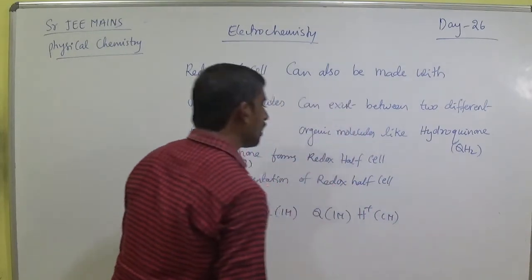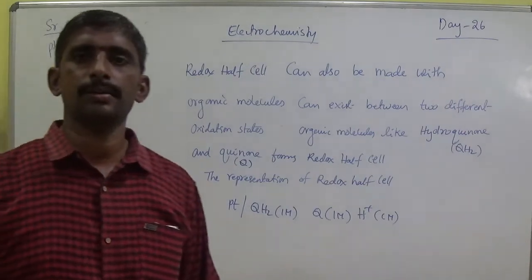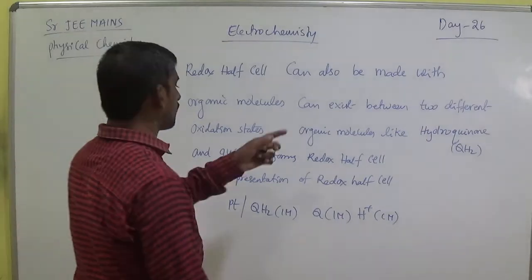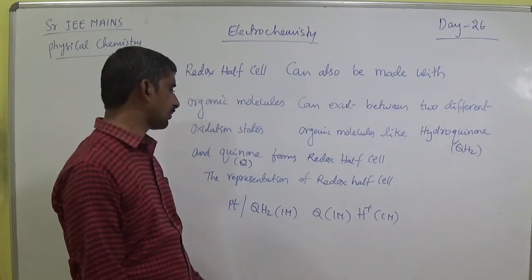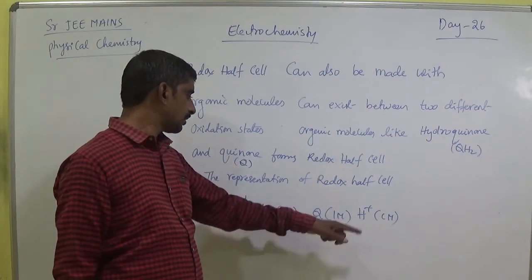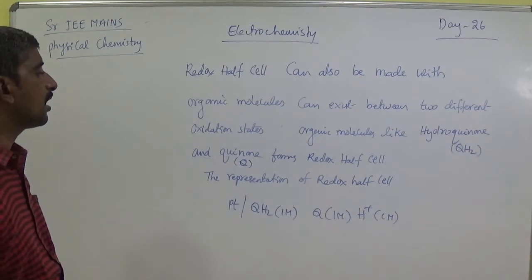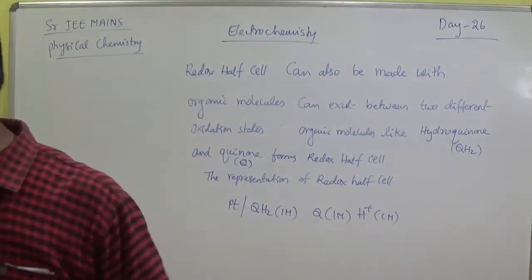Cm means concentration in molarity. So write down. It is the best example.